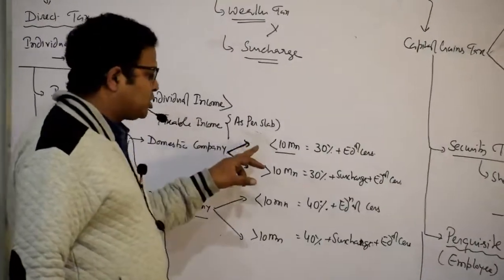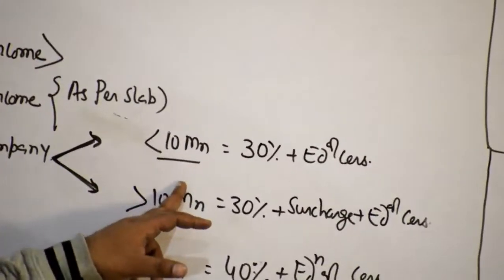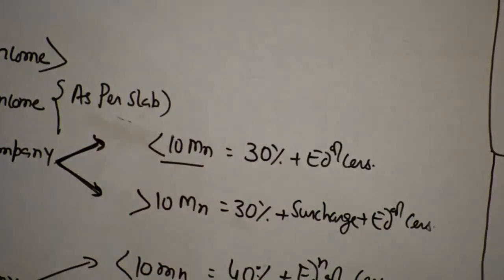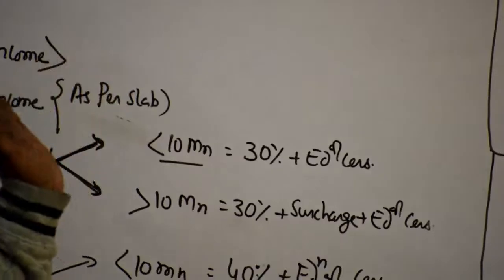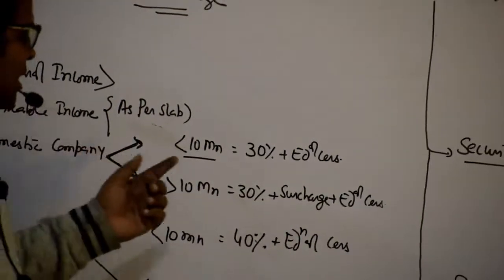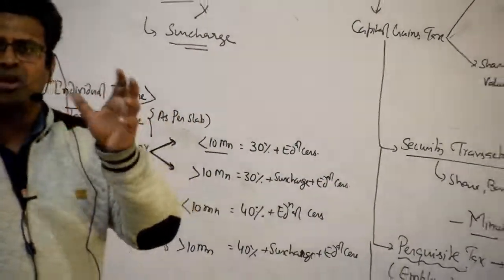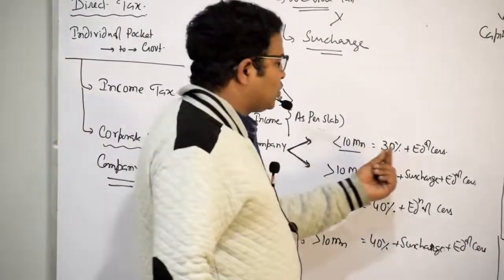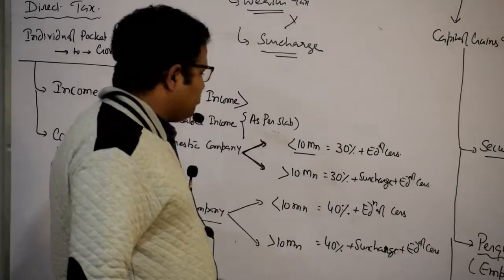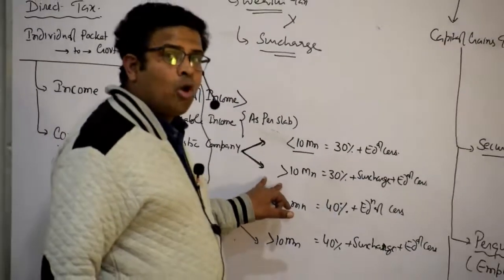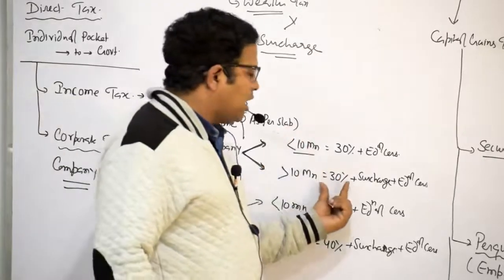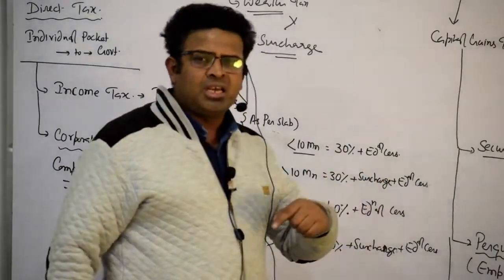If a domestic company जिसकी worth 10 million से कम हो, that means 1 crore, उसको कितना tax देना होगा? 30% on the income, he has to pay the tax plus educational cess. Perhaps you remember the meaning of cess. Cess for the welfare, yes or not? Plus educational cess. And again, if income क्या है, yes tell me, more than that, इसका मतलब वो rich बन गया है, yes or not? इसका मतलब 30% plus surcharge plus educational cess.